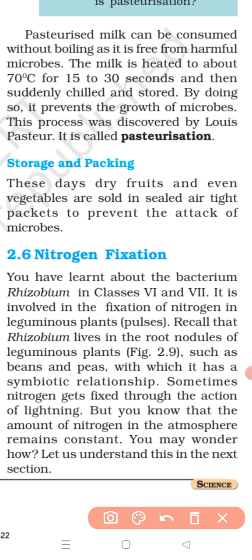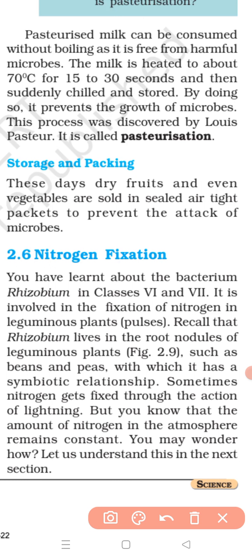Sometimes nitrogen gets fixed through the action of lightning also, but you know that the amount of nitrogen in the atmosphere remains constant.